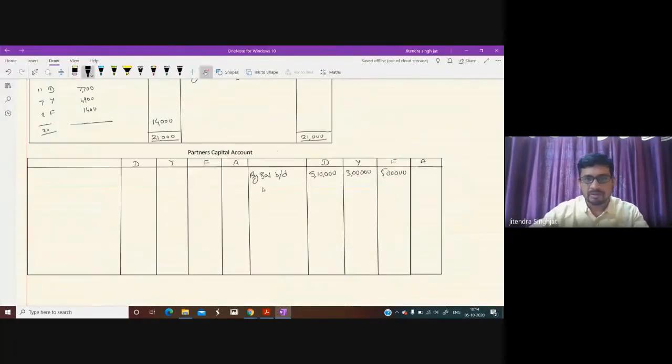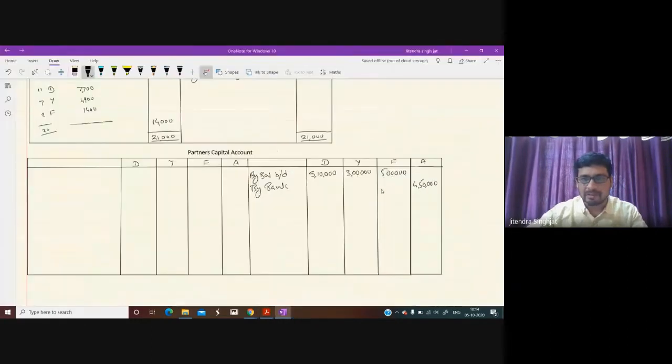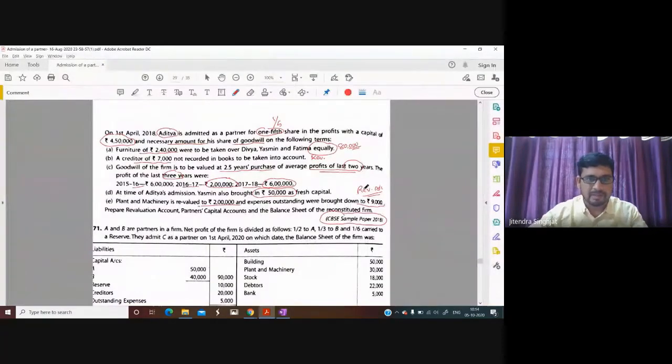Now how much Aditya brought capital? 4,50,000, by bank. But children, there is one more partner who brought money. Who is that? Yasmin also brought 50,000 as fresh capital. So in Yasmin, we also write 50,000. So we write in credit side. Fine. Now you can see the first adjustment here.